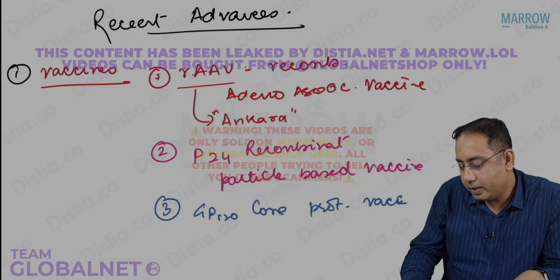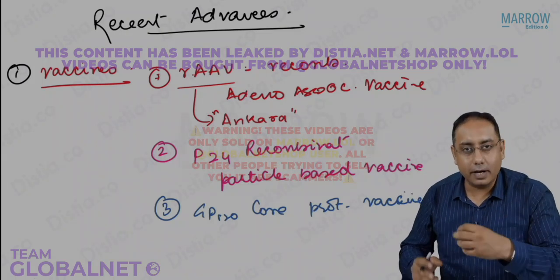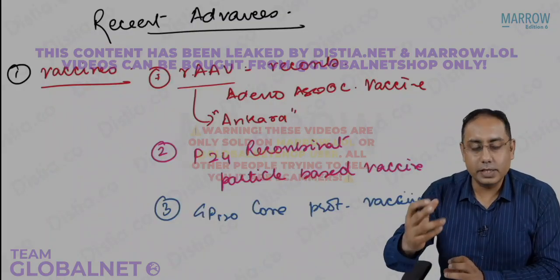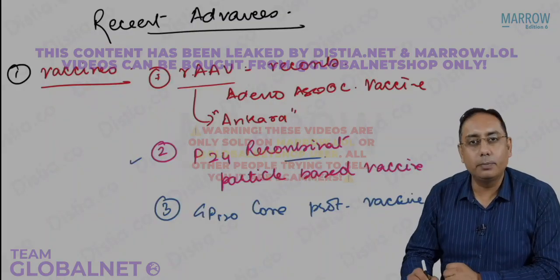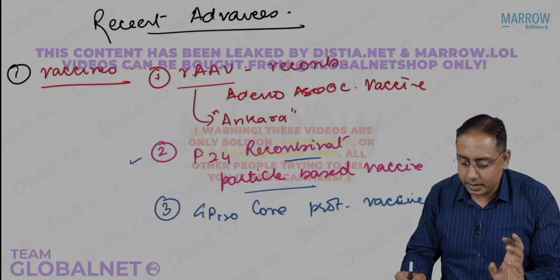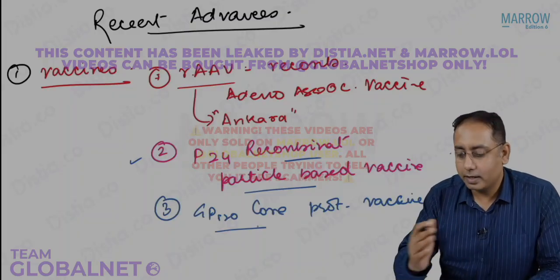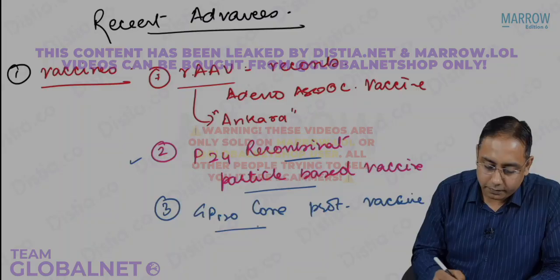It is one of the protein-based vaccines. So either you use an adenovirus to make the DNA or the RNA of the virus enter into the host cell, or we use the recombinant technique to include the P24 particle-based vaccine, or it is the core protein vaccine. These are all the vaccines currently under trial for HIV.